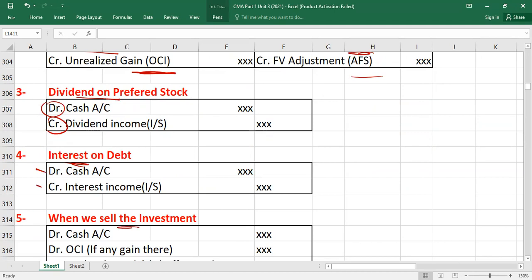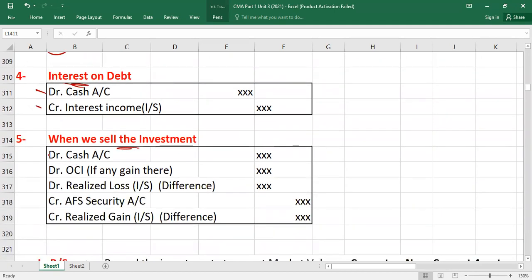When we sell the investment, we will debit what? Cash with the cash proceeds, whatever you are going to receive, and credit what? Available for sale securities with the carrying value or fair value of the recent balance sheet. And now there is one more account, what? OCI. You will not understand why it's debit until I do the example. But there will be one thing, go to OCI also.